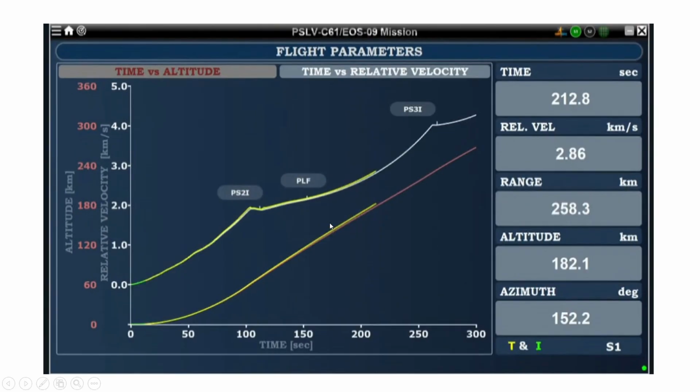Then second, this time was 212.8 seconds. Here you can also see the tracking data and our instrumentation data coming from the OBC, onboard computer, are coming proper, perfectly matching. Okay, and whatever our expected velocity profile is, they try to track it.